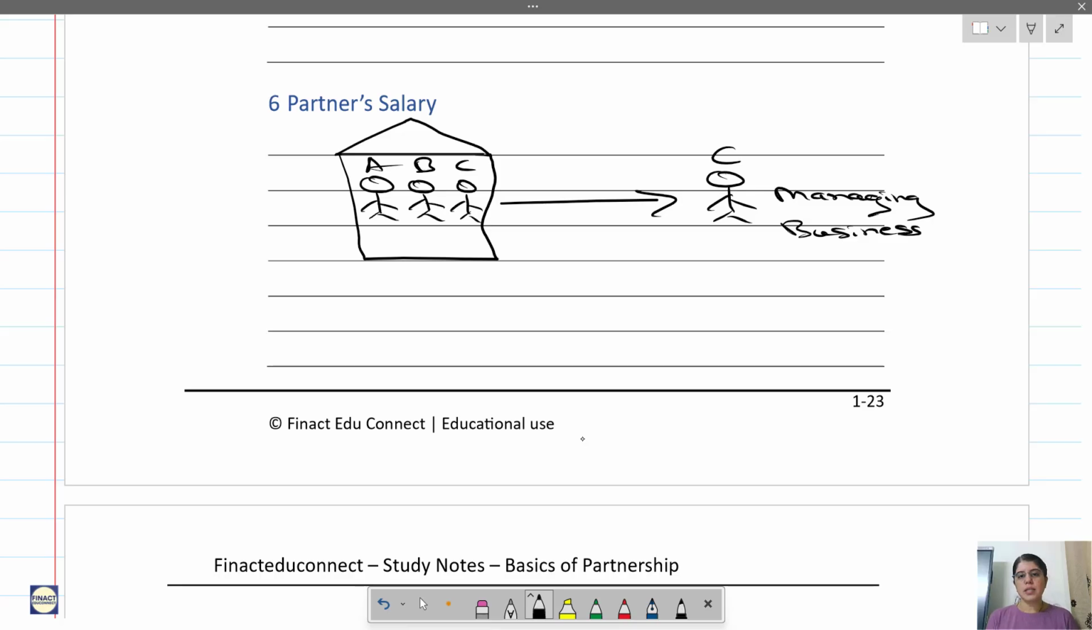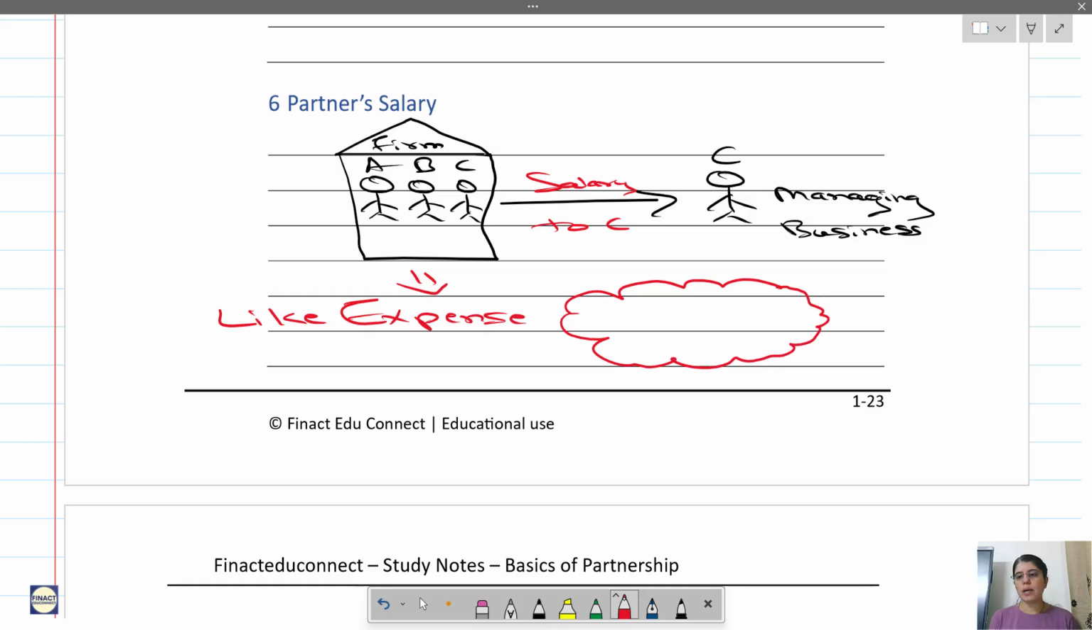So the firm decides, that is all the remaining partners decide, plus C, and it has to be in your partnership deed also, that the firm will be giving a salary to C. Okay, so the salary to C given by the firm to the partner is an expense, but it is like expense. When I say like expense, it is an expense only for debit credit rules. Okay, so it is like expense. Write it.